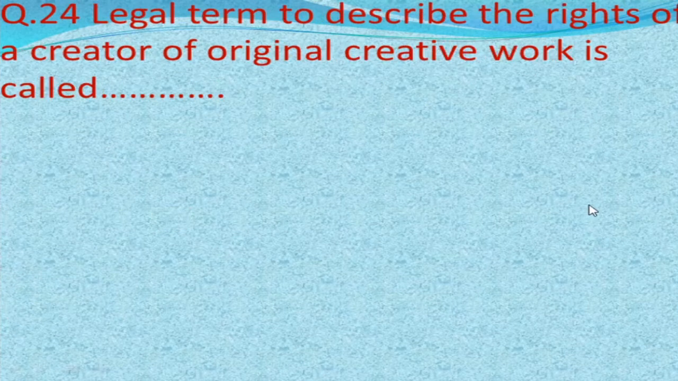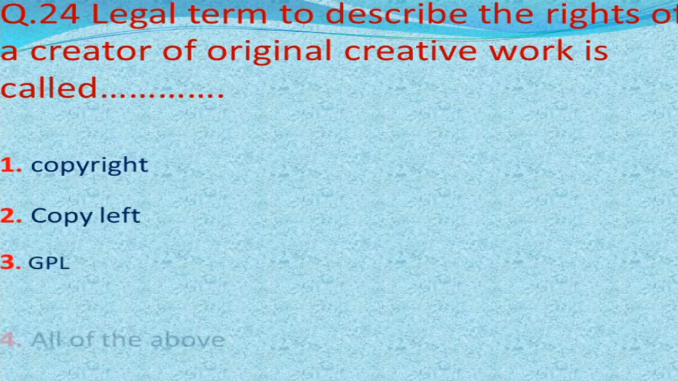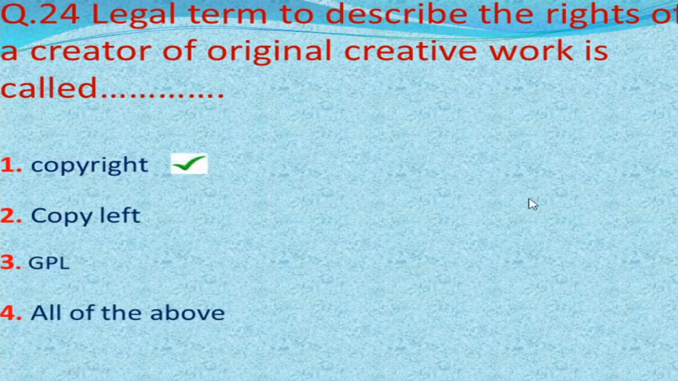Next question is, legal terms to describe the rights of a creator of original creative work is called, copyrights, copyleft, GPL, all of the above. And our correct answer is copyright.